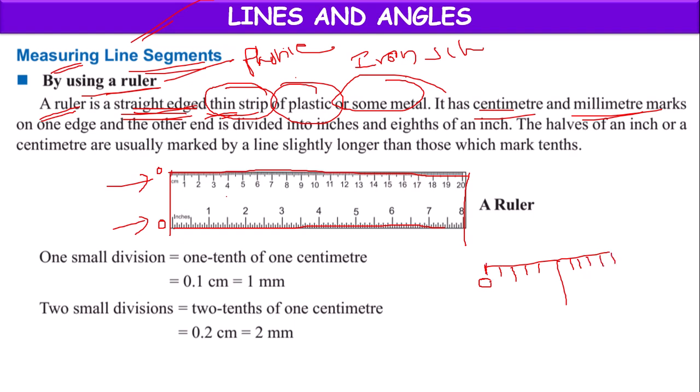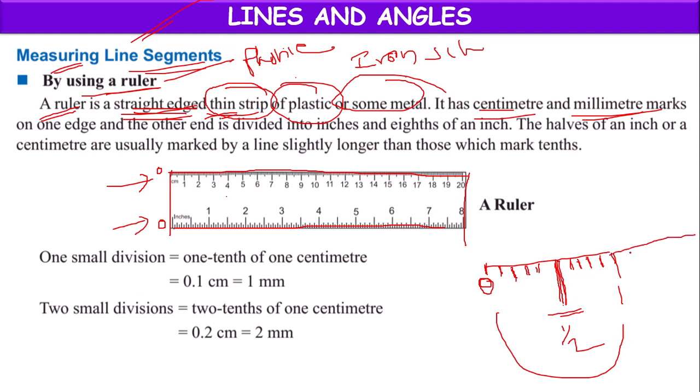The fifth part will be a somewhat longer line compared to the other lines, which represents half of 1 centimeter. The 10th part is represented as 1.